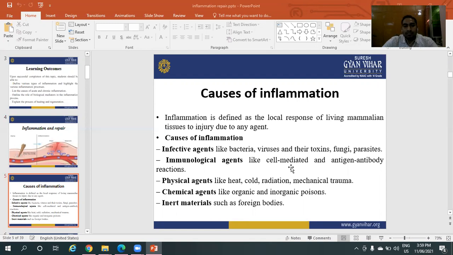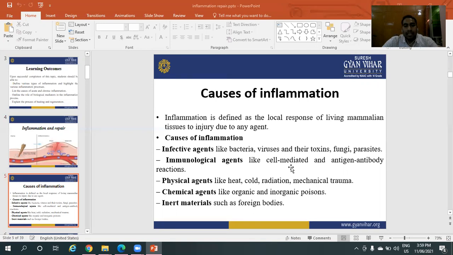Infective agents like bacteria, viruses and their toxins, fungi, parasites. These are the infective agents that cause inflammations. Next are immunological agents like cell-mediated and antigen-antibody reactions.